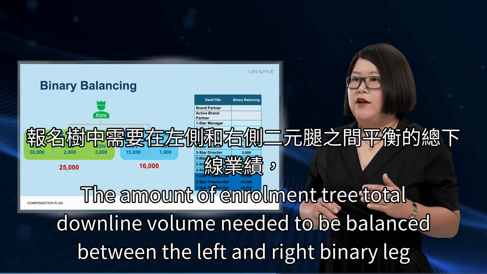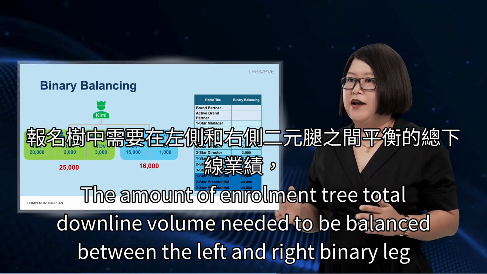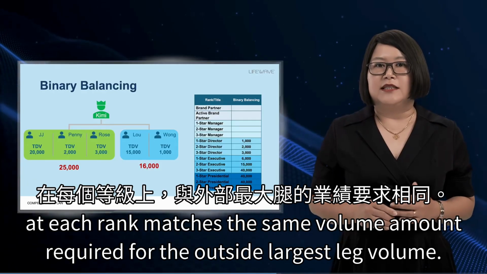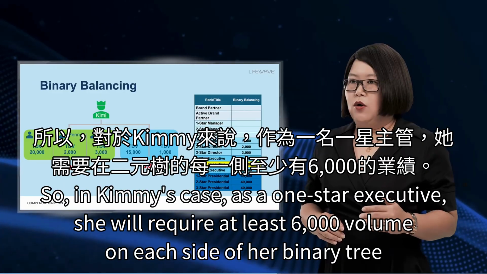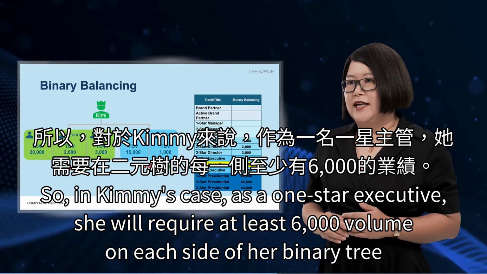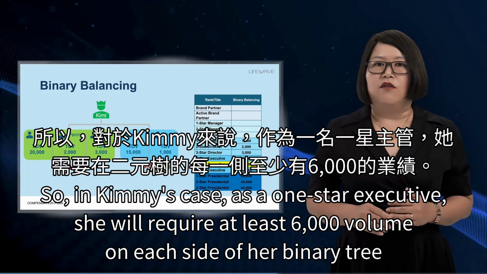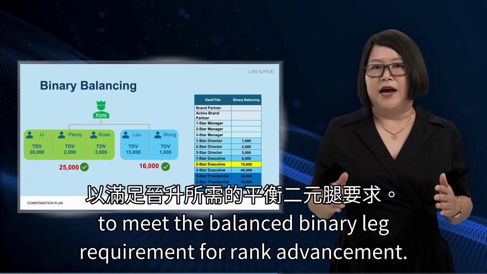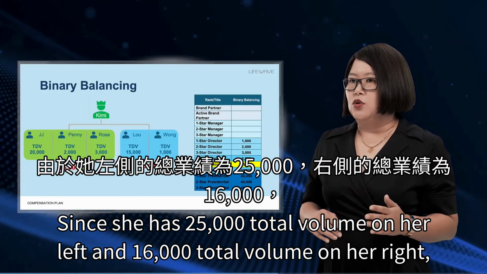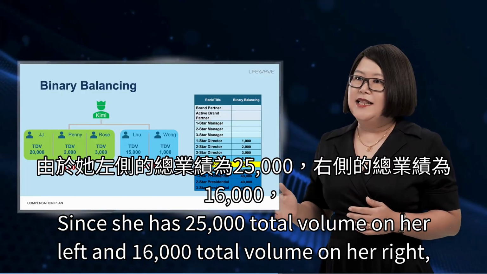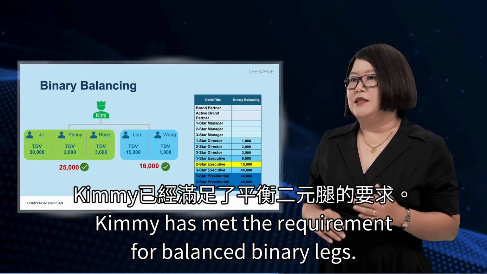The amount of enrollment tree total downline volume needed to be balanced between the left and right binary legs at each rank matches the same volume amount required for the outside largest leg volume. So, in Kimi's case, as a 1-star executive, she will require at least 6,000 volume on each side of her binary tree to meet the balanced binary legs requirement for rank advancement. Since she has 25,000 total volume on her left and 16,000 total volume on her right, Kimi has met the requirement for balanced binary legs.